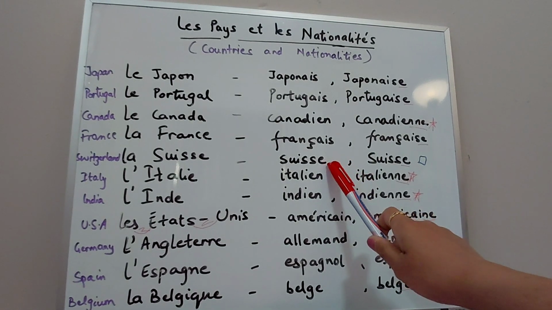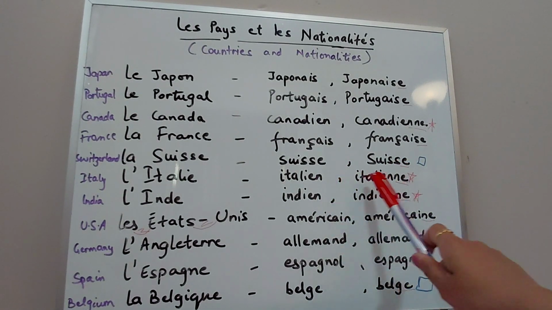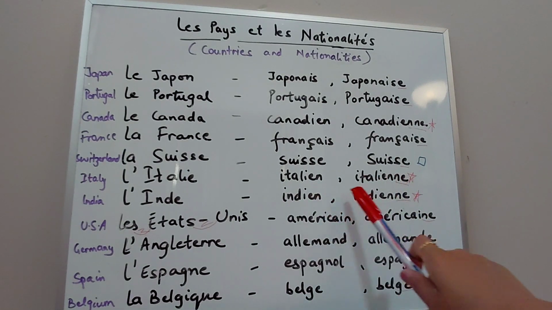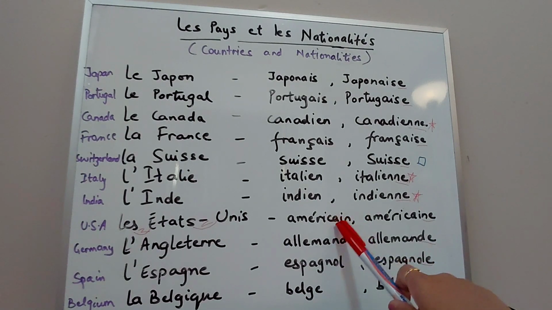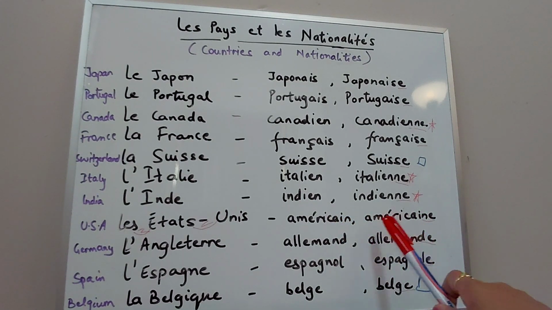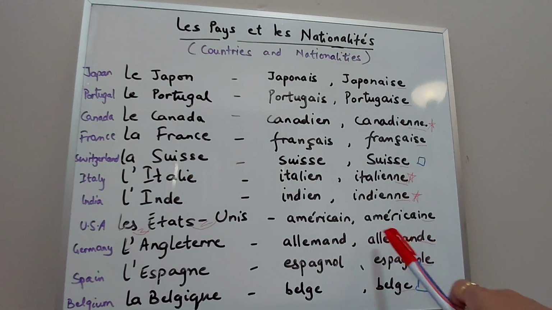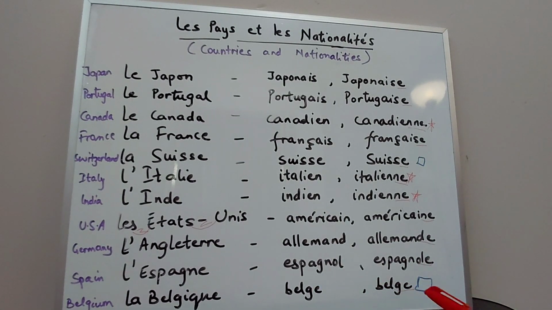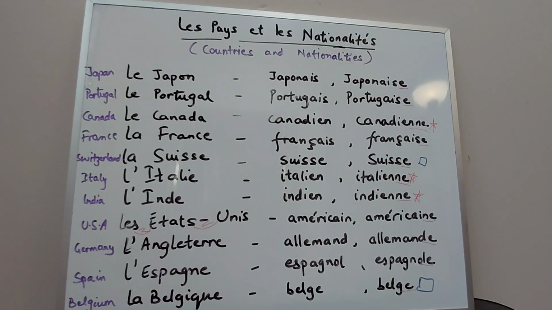So we will say je suis suisse, je suis suisse, je suis italien, je suis italienne, je suis indien, je suis indienne, américain, américaine, allemand, allemande, espagnol, espagnole, belge, belge. So this is how we say these nationalities, right?